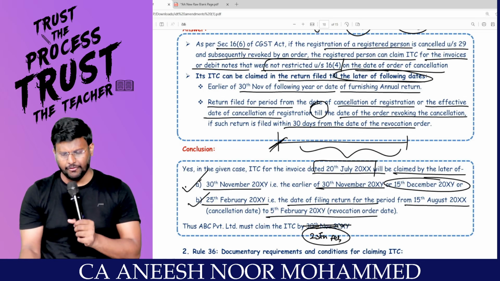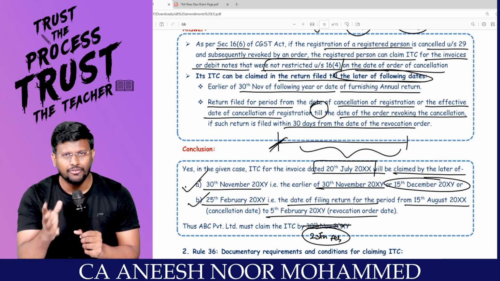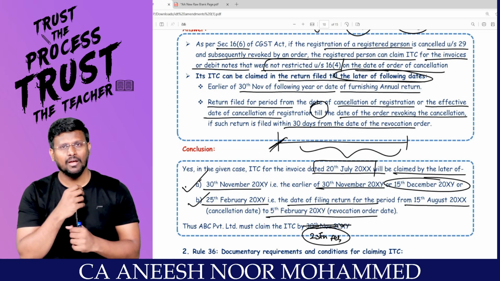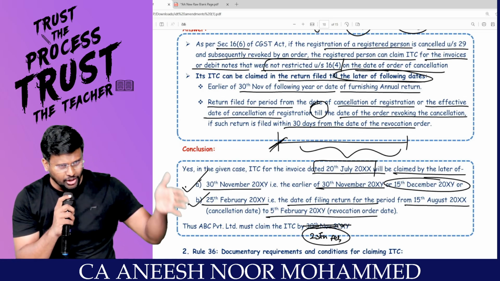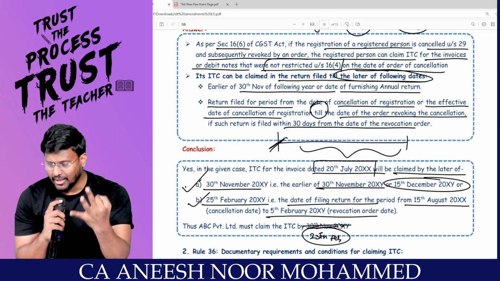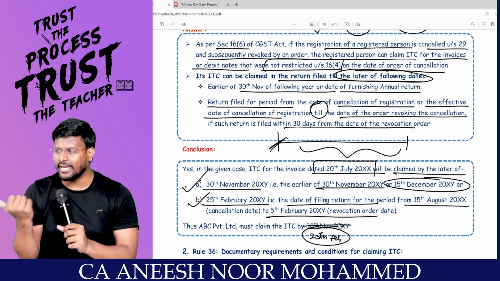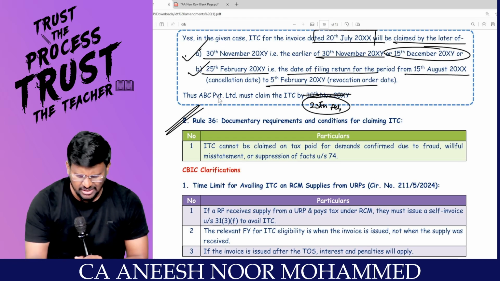Till 25th of February, they can take ITC because on the date of cancellation of registration, section 16(4) was alive. Later it got cancelled and it got revoked, and once you file the return within 30 days, till that date, old ITC can be taken. This is what the rule is saying. Simple. This is not much relevant.